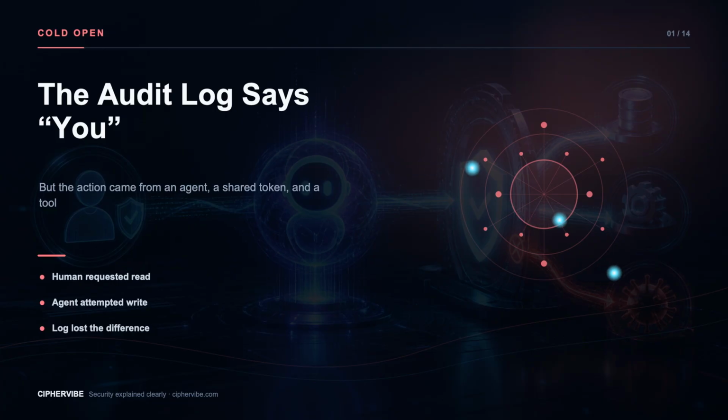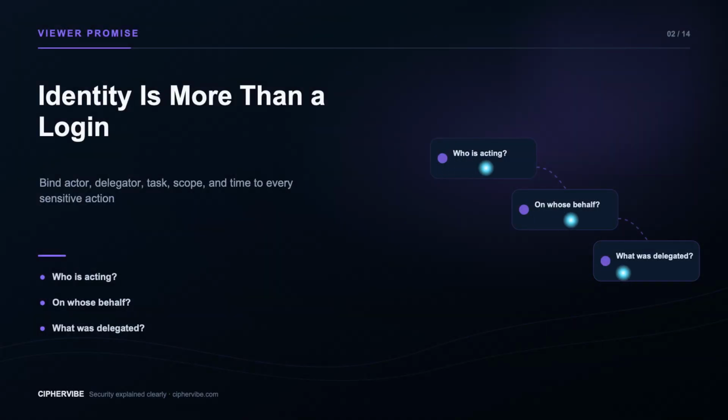You ask an AI agent to summarize a fictional invoice. Seconds later, the audit log says you approved a payment change. But you never did. A shared token erased the difference between the user, the agent, and the tool. In this safe local simulation, we will rebuild that identity chain so every action answers who acted, for whom, under which authority, and why. By the end, you will recognize the identity confusion that makes agent incidents hard to stop